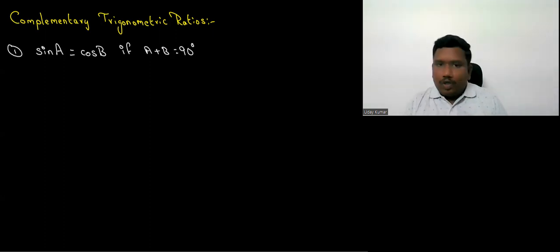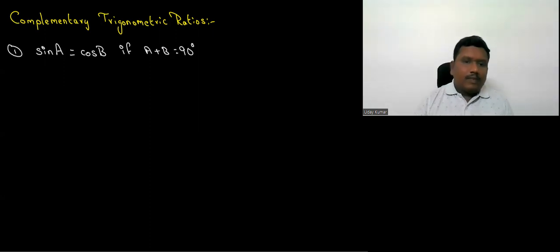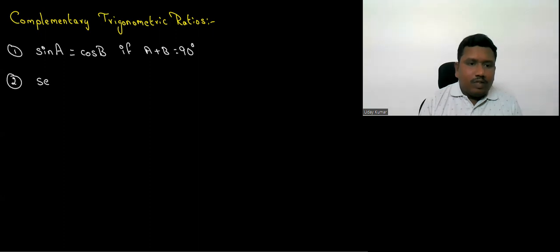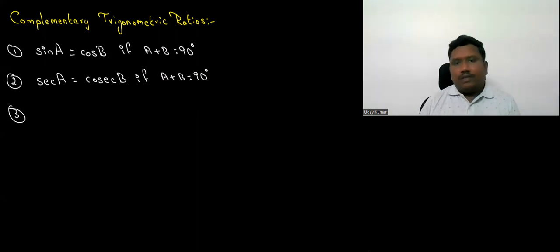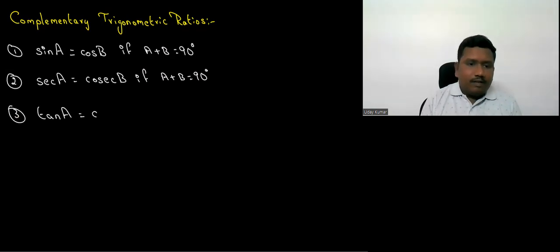Sine A is equal to cos B. Similarly, secant A is equal to cosecant B. Same condition, if A plus B is equal to 90, then only it will happen. And the last one, tan A is equal to cot B. Same condition, if A plus B is equal to 90.